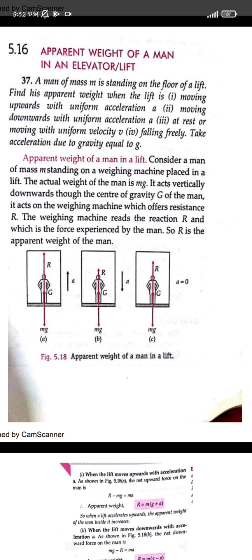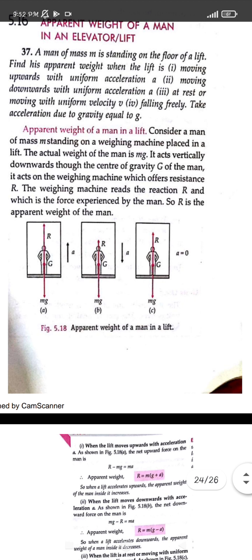Because in the first law of motion, Galileo told us that every force exerted by an external agent is not the only force, but some opposing force is also acting on us, right? And that is given by R. So R can also be taken as the apparent weight in this condition, because our weight feels like it is decreasing or increasing relative to our normal weight, so it is taken as the apparent weight. In the first condition, the elevator is not moving, we are at rest. So our weight is acting in the downward direction, that is mg, and the reaction, that is the apparent weight R, is in the upward direction, right? Now it started moving upward. Now what will the value be?